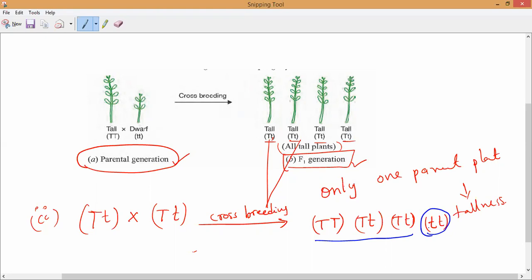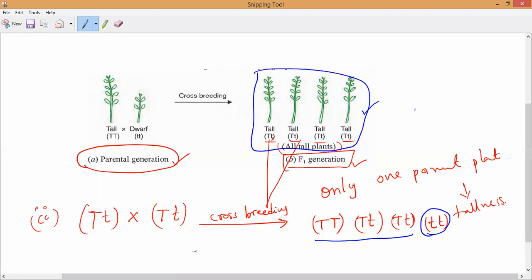Mendel noted that the dwarf trait of the pea plant seemingly disappears in the first generation progeny. If you notice, in the first generation progeny, no dwarf plant appears. Only tall plants appear. But when it is repeated in the second generation, Mendel said that the trait of dwarfness of one of the parent pea plants was not lost; it was suppressed in the first generation to emerge in the second generation.